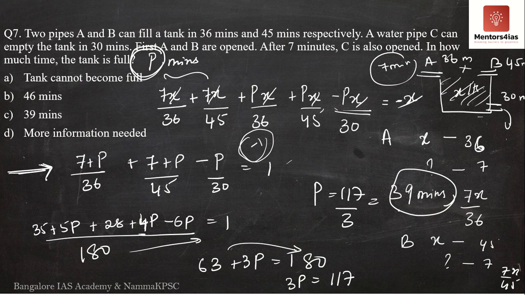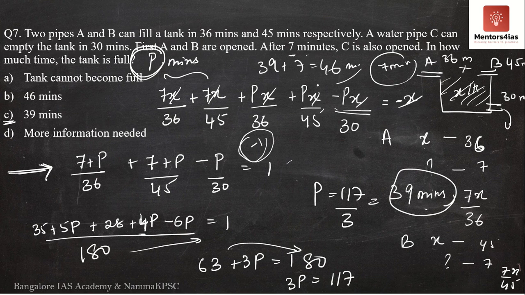But is 39 minutes the answer? Even though 39 minutes is there in the options. No. What is the question asking for? In how much time is the tank full? What is the total amount of time taken to fill the tank? It is not 39 minutes. It is 39 minutes plus the 7 minutes for which only A and B was open. So in this particular scenario, it will take 39 minutes plus 7 minutes, which is 39 plus 7 equal to 46 minutes.